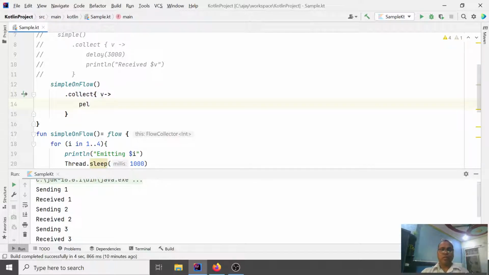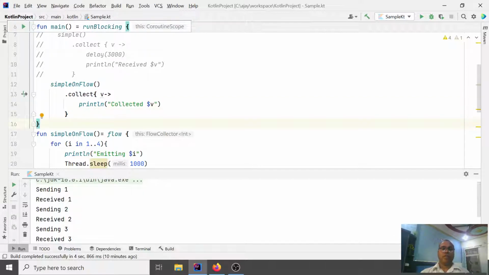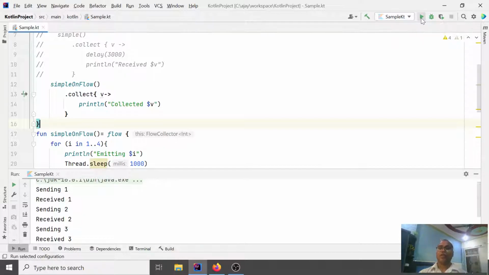Let's print the collected value, and run it.